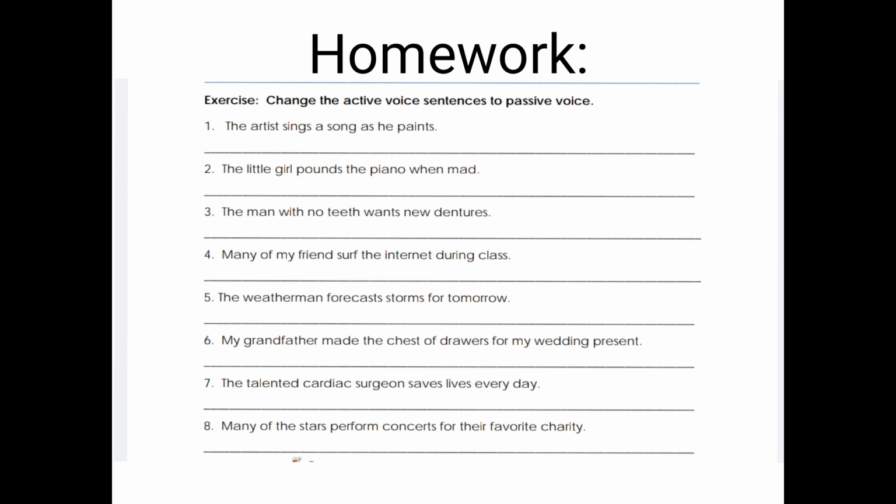You can do this exercise in your English copy, and a few exercises are given in your grammar book also, you can do those too. I hope children you understand at least tenses in active and passive voice. So you do this homework and the exercise given in your book.